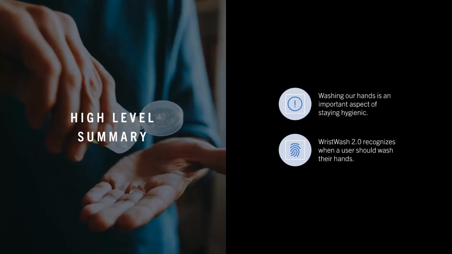Our project's main goal is to tackle an important aspect of staying hygienic, which is hand washing, something we overlook as we go through our day-to-day interacting with people and objects. WristWash 2.0 recognizes when a user should wash their hands through means of noise recognition, reading user activities, and more.